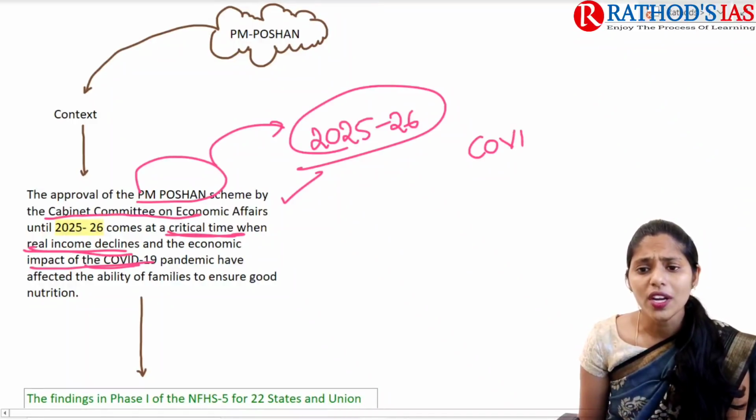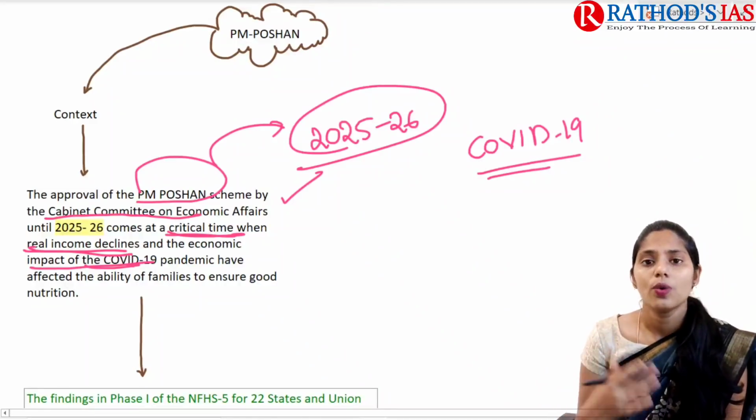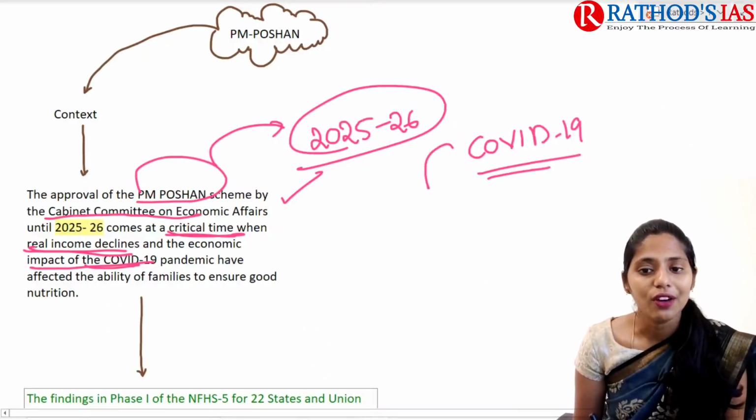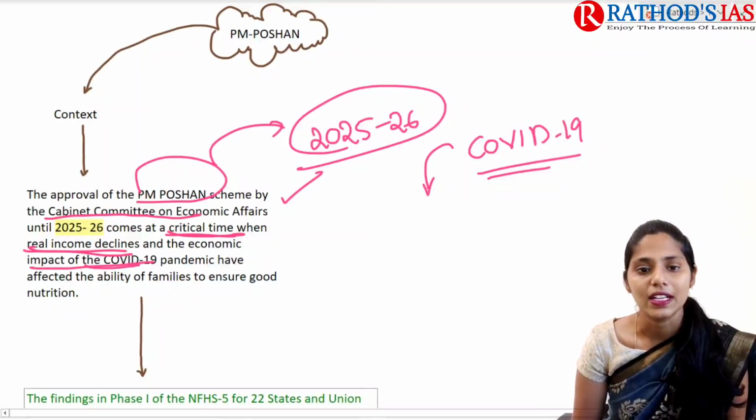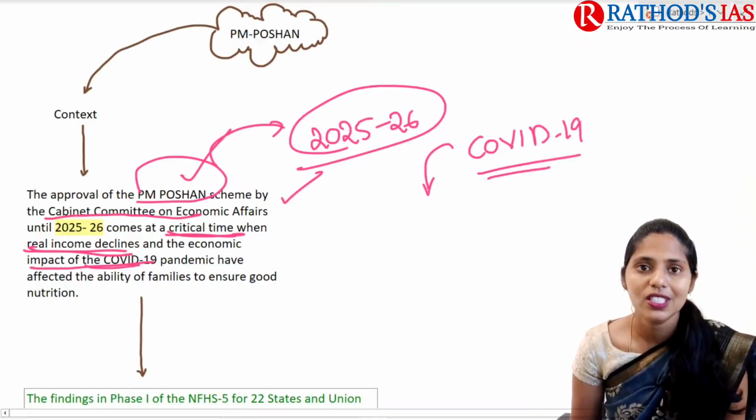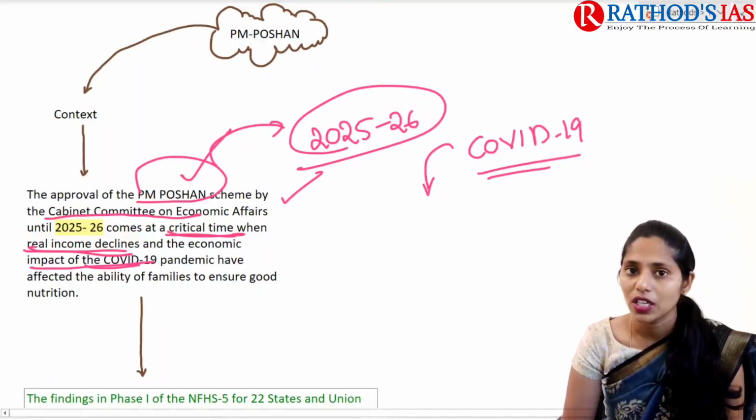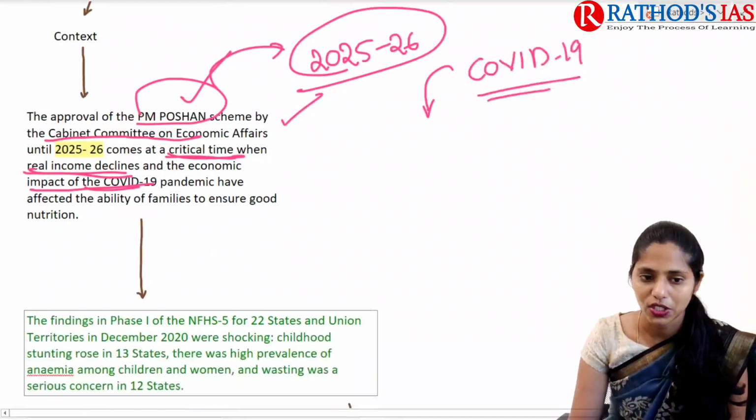Due to the COVID-19 pandemic, many households, for example poor households as well as middle income groups, are not able to afford to maintain proper nutrition and a proper diet. So whenever we come up with schemes like PM POSHAN, between 2025 and 2026, it will be very helpful to maintain nutrition, especially in children.